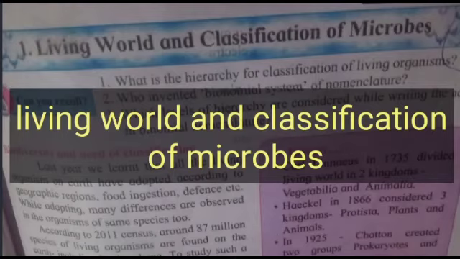Euglena, autotrophic. 3. Fungi size approximately 10 micrometer to 100 micrometer. 1. These are found on decaying organic matter and dead bodies of plants and animals. 2. These are eukaryotic organisms.